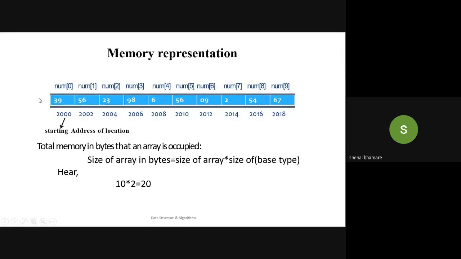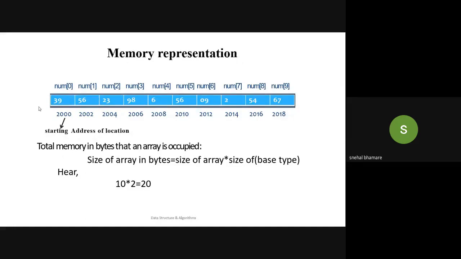Now my array type is integer, so can anyone tell me how much size an integer requires? What is the number of bytes that an integer requires to be stored? Does anyone know? 4 to 8. 8 bytes.